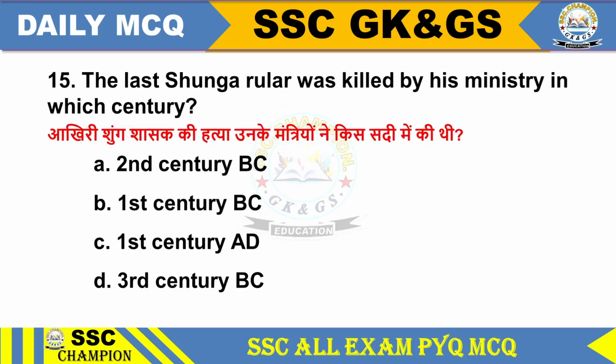Question 15. The last Sunga ruler was killed by his minister in which century? Option A 2nd century BC, option B 1st century BC, option C 1st century AD, option D 3rd century BC. Option B 1st century BC.